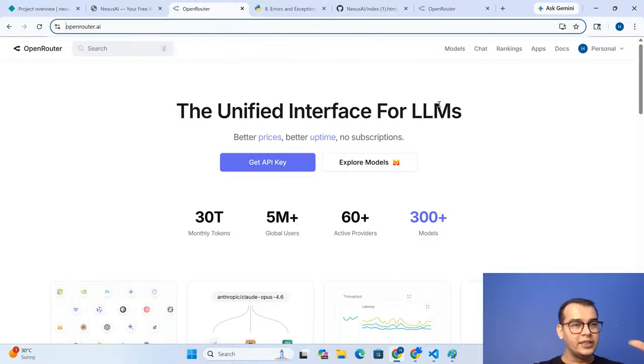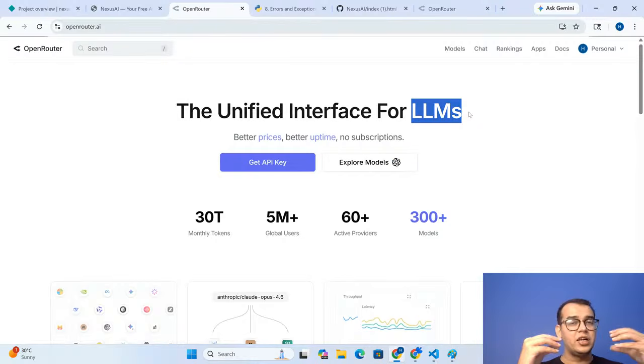Now this particular API will talk to your LLMs, that means large language models, which are already there in the market, like Gemini, Llama, right? So you don't need to train those models from scratch because these models are already trained. But if you want to connect with these models, you need this API key, like your personal messenger, that can go and connect with these models and give you the response back. So after you sign up, click on Get API Key.